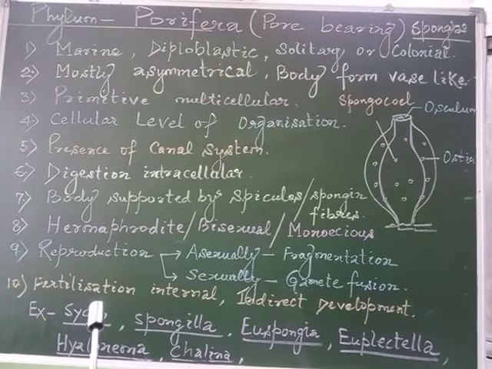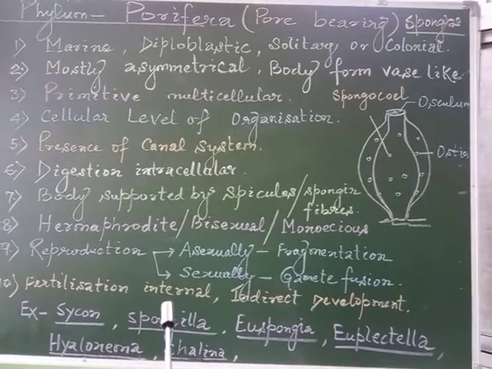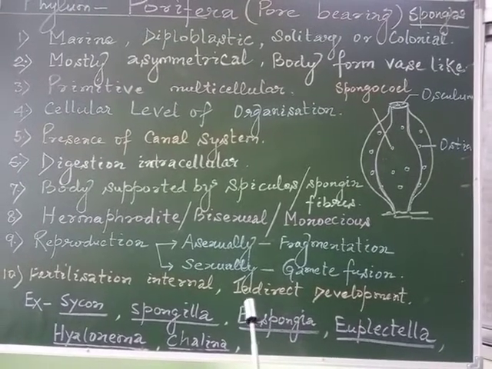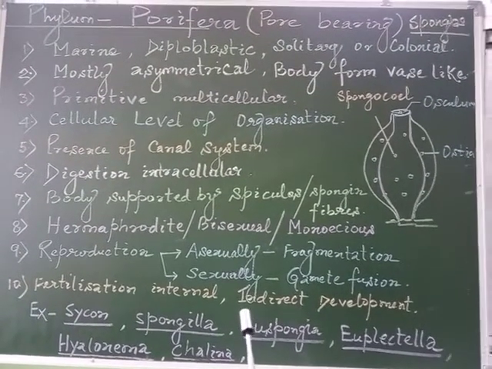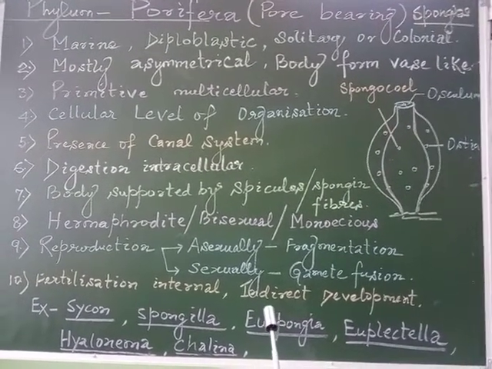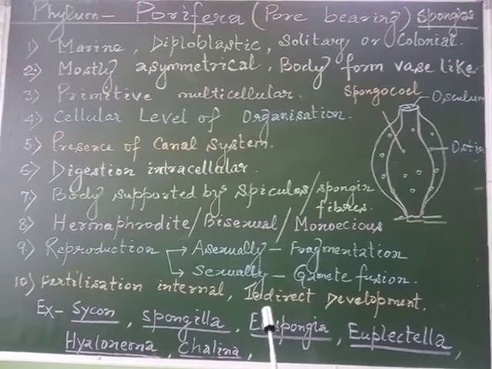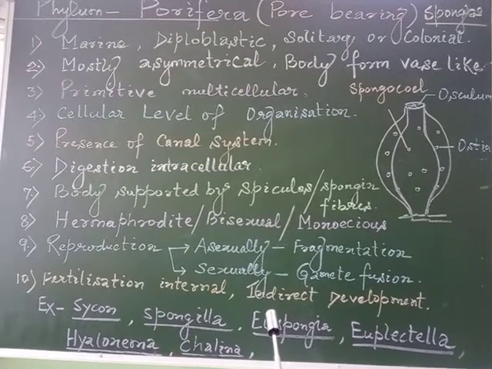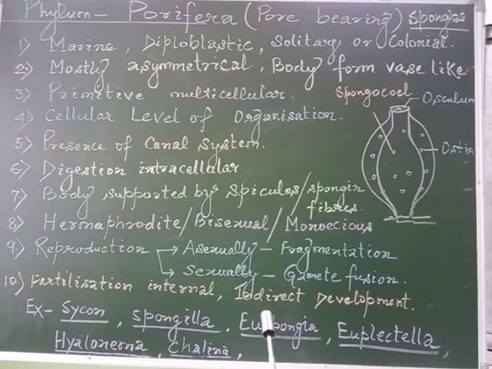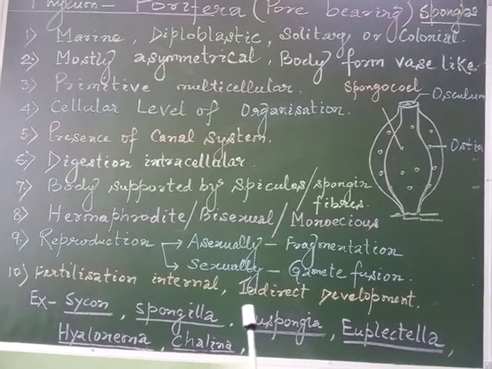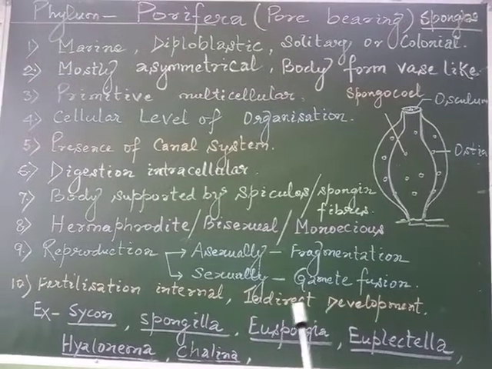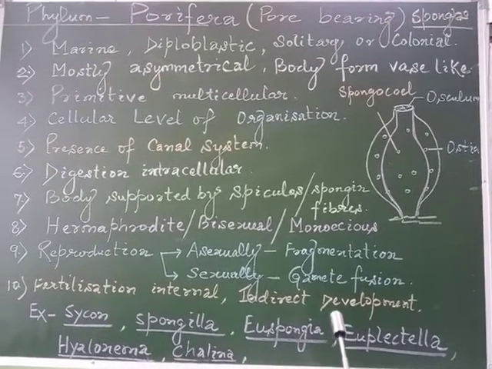Fertilization is internal, within the body, and the development is indirect, meaning a larval stage is involved. In simple words, the younger stage looks morphologically distinct from the adult ones.